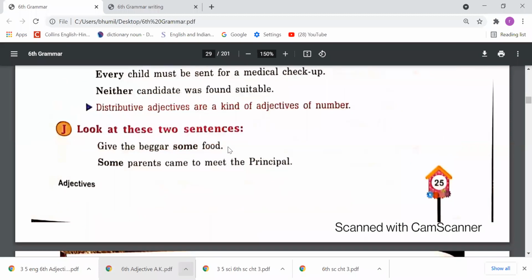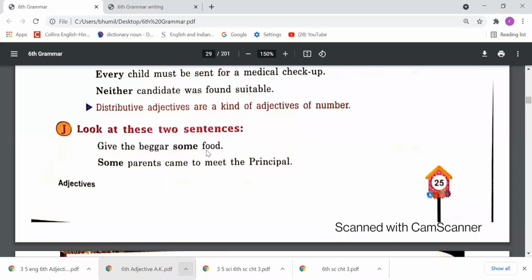Now come to the next point. Look at these two sentences. Give the beggar some food. Some parents came to meet the principal. So dear students, here you have to notice one thing, that is some. Some food: we have used some with an uncountable noun. Food is uncountable, we can't say one food, two food, so we can't count it. But see the second sentence, some parents, this word is countable. So we can use some with uncountable things and with countable things.